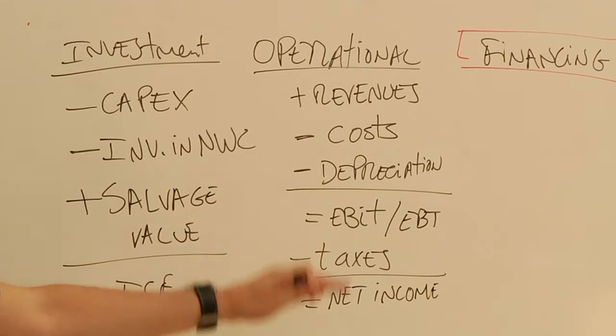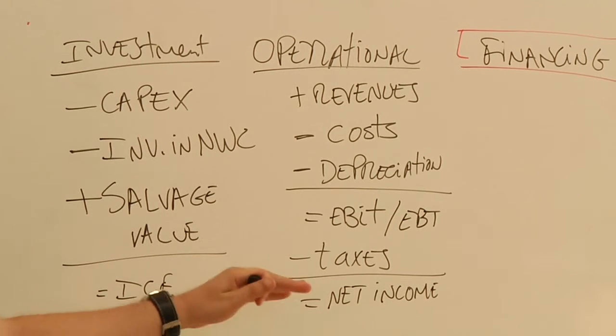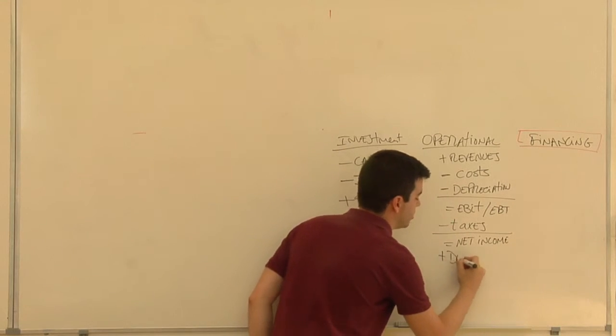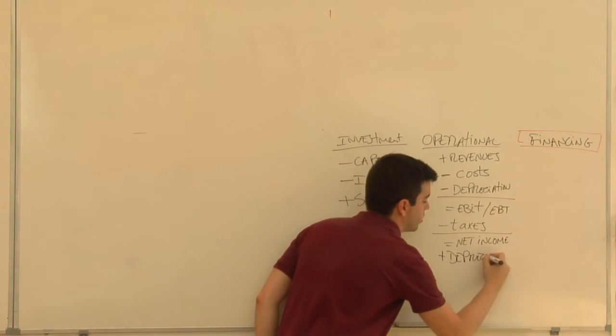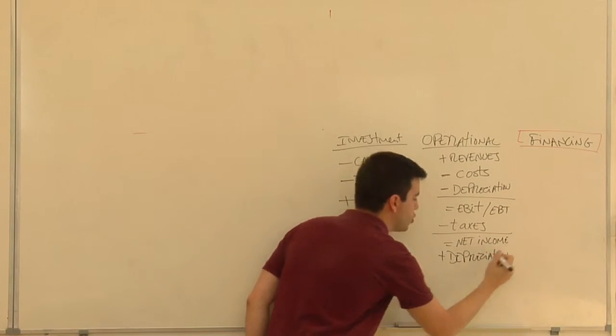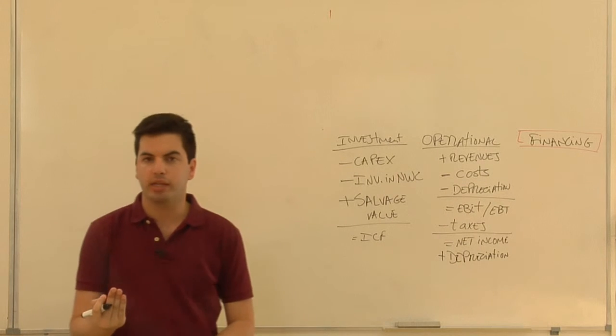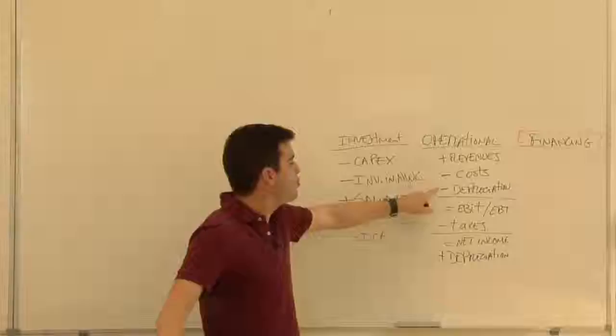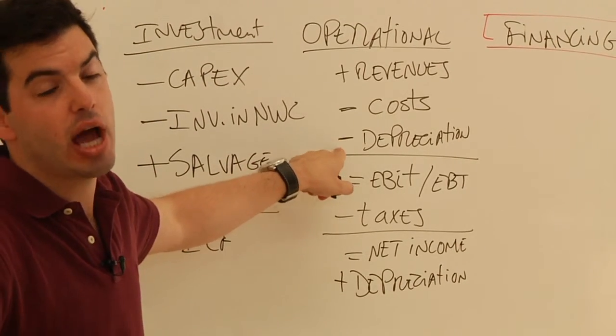Up to here, we have exactly what we would have in an income statement. But now we have to add back depreciation. Remember that we are not looking at the accounting net income. We are trying to find the operational cash flow. Depreciation is not a cash outflow.